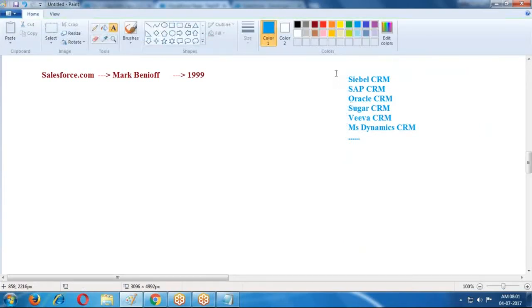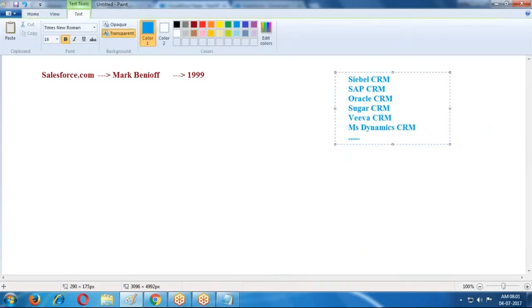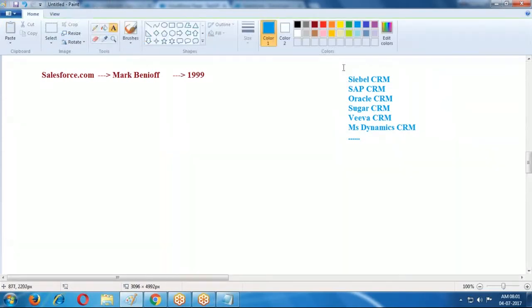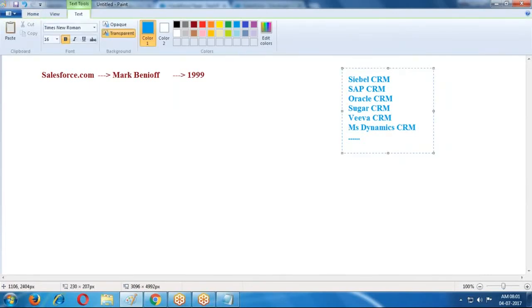These CRM applications are available in the traditional model. If you want to use these CRM applications, we are required first to purchase the software, install it, and use it. If the latest versions are released, again purchase and update, then only you can survive in the market. Otherwise we cannot survive in the market.